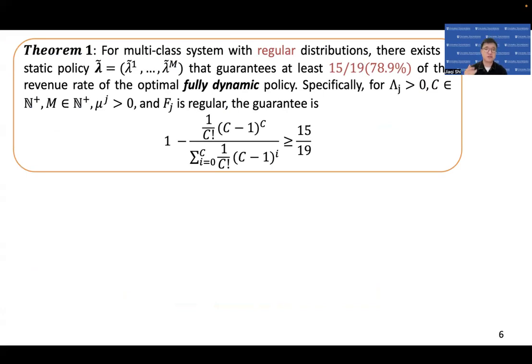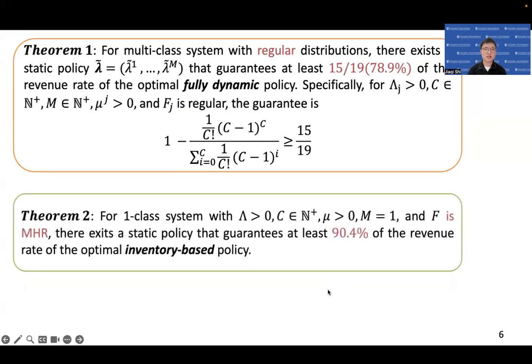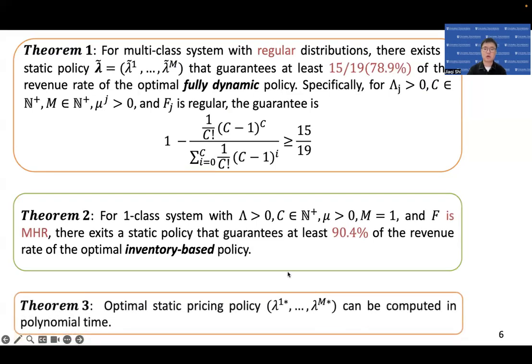Note that this is a universal guarantee, meaning that this bound holds for all combinations of the parameters. Moreover, for the one-class system with MHR distributions, we prove that static pricing can guarantee at least 19.4% of the revenue of the optimal inventory-based policy. We know that providing an approximation ratio over 19 is rare in the literature. Finally, we show that the optimal static pricing policy can be easily computed, resulting in the first polynomial time approximation algorithm for the multi-class problem.